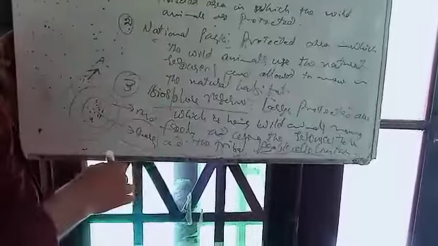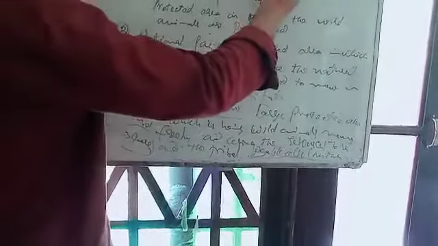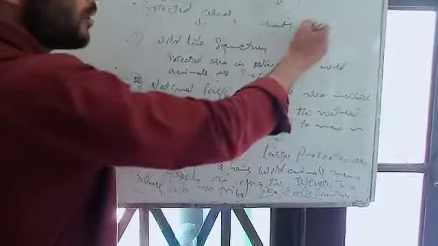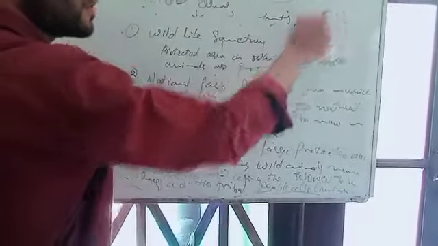These are some protected areas, and in all of these areas hunting of animals is prohibited, poaching is prohibited, and cutting of trees and deforestation are prohibited. All these activities are prohibited in all of these types of protected areas.